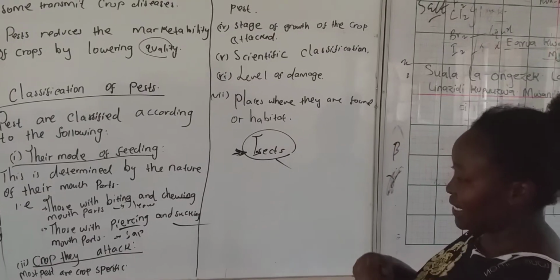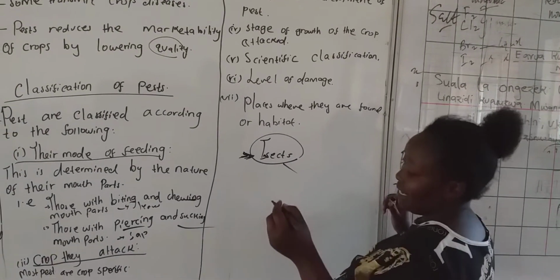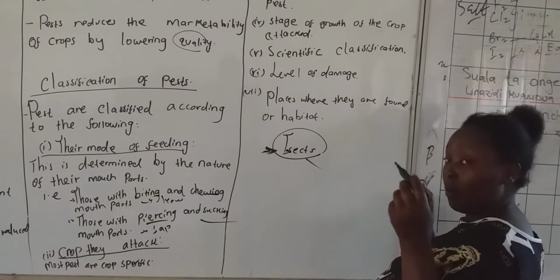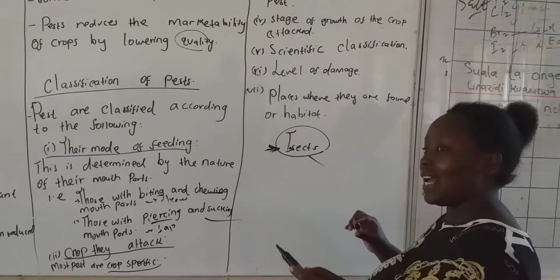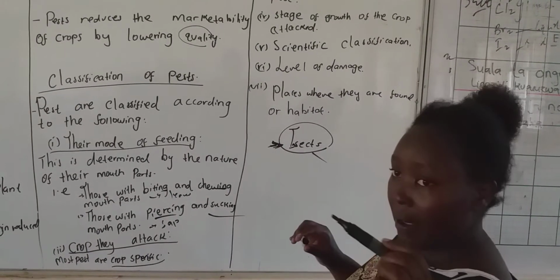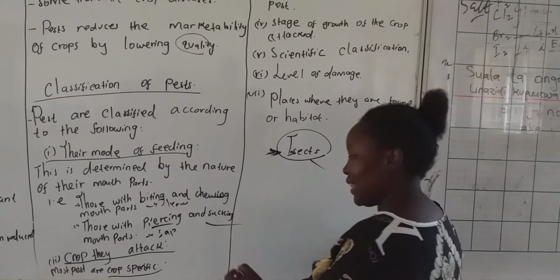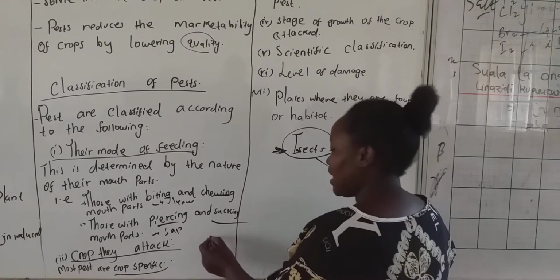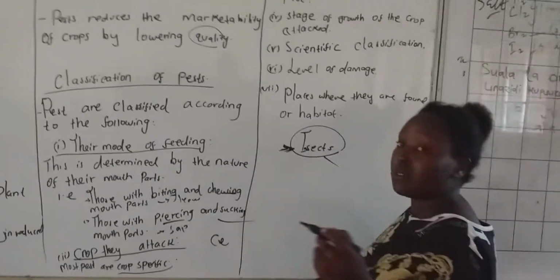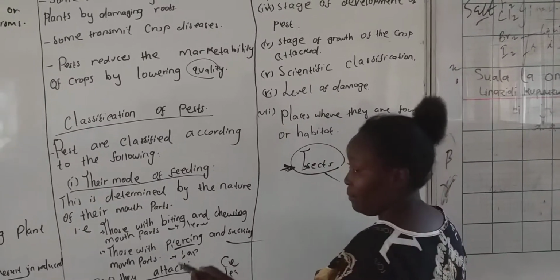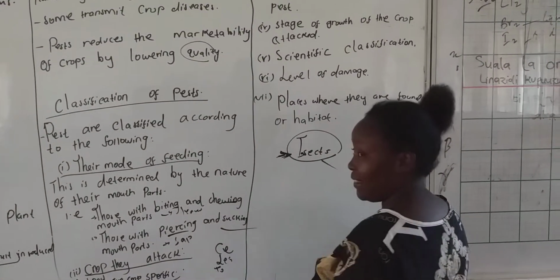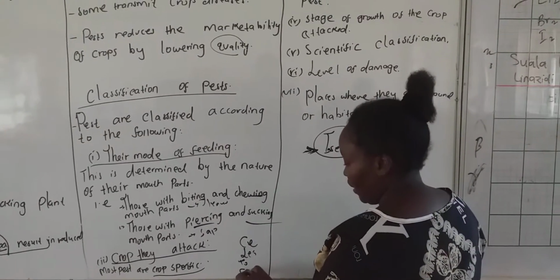Pests are crop specific. That is, they attack a certain family of crops. We have pests that attack the family of cereals, and we have those which attack the family of legumes, others the family of tea plants, others the family of coffee.